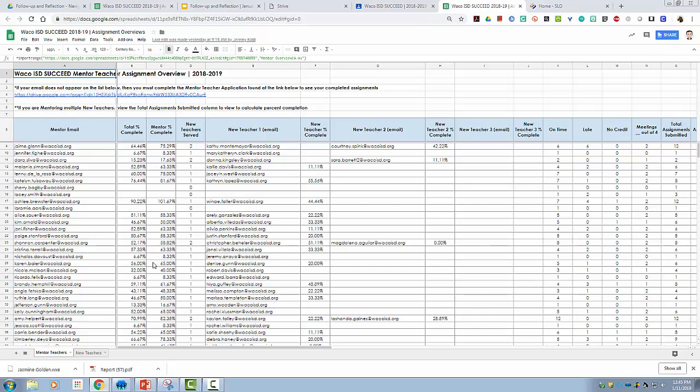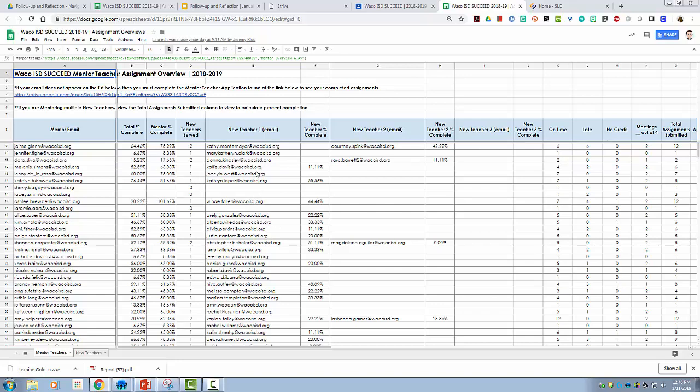And again, it's important to go in here because this is the final calculations of the percent of work that is completed. So as a mentor teacher, if you're concerned with assignments being submitted that will impact your stipend at the end of the year, this is where you would see that final submission. Google Classroom may show that an assignment was not submitted, but the spreadsheet may show otherwise. The spreadsheet is the final word. And so what you really want to check on as a mentor teacher is, one, that your new teacher or new teachers are listed here in the spreadsheet. That's what will cause the calculations to take place.